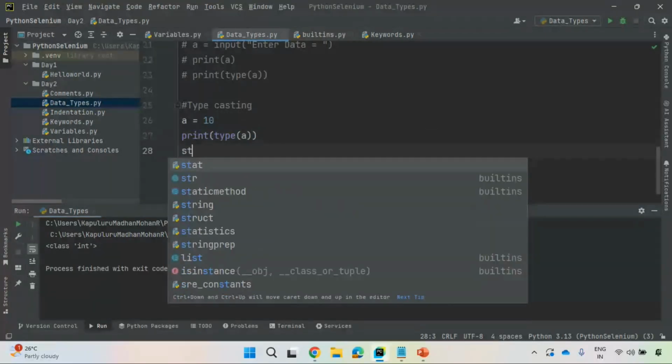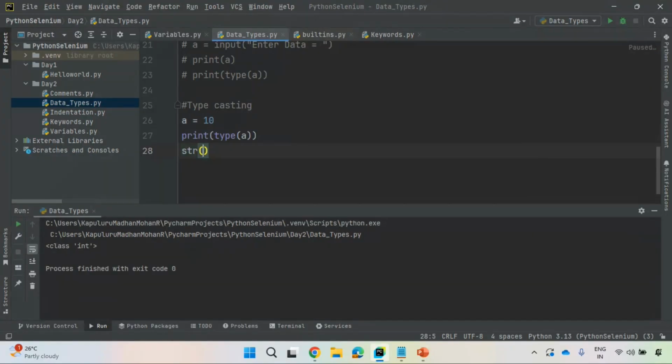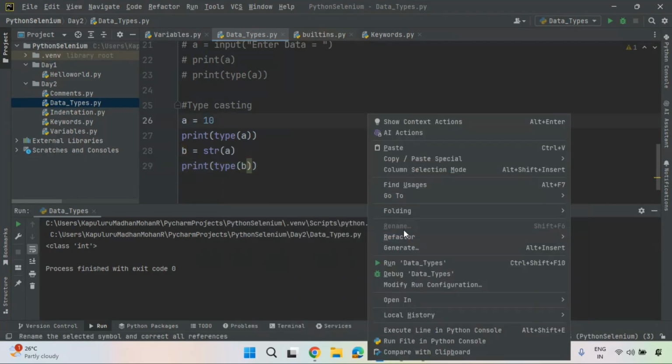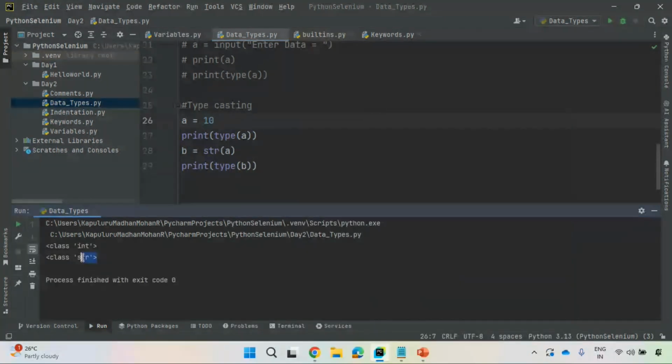So how can you use str? Call that str and pass a as an argument. If I pass that, it will return some data and store it in some variable. Which data type is b? Type of b. Observe here, it is string data type. So this is typecasting. It is an integer, and you are converting this integer to string data type by using this typecasting function. This is nothing but typecasting.